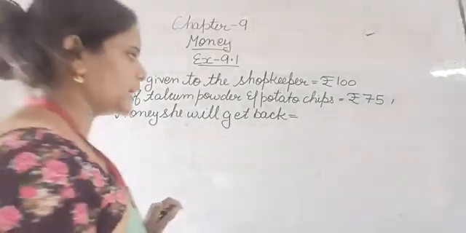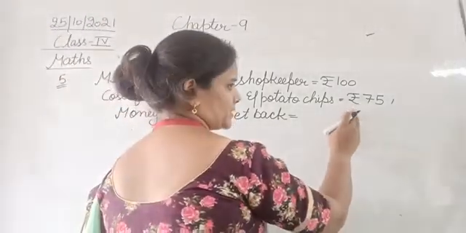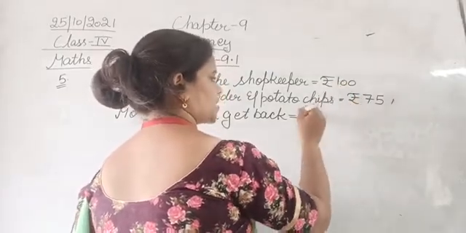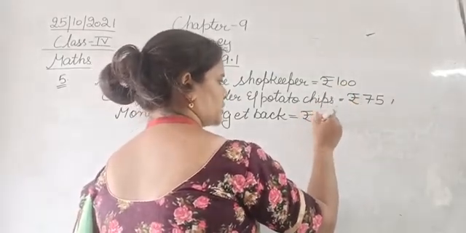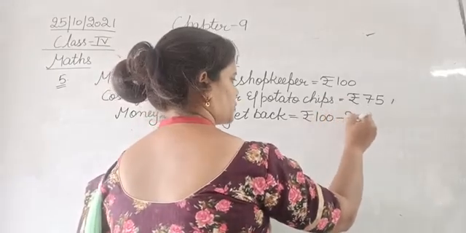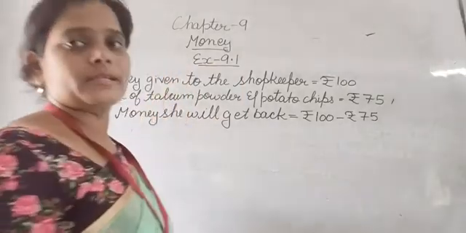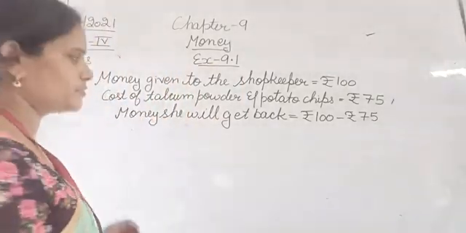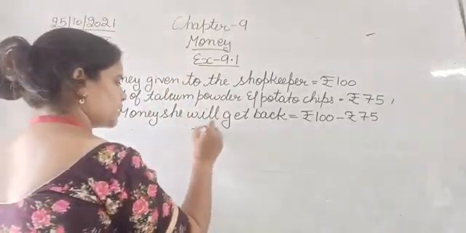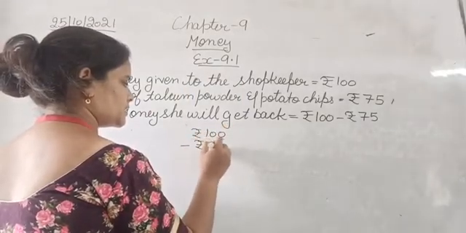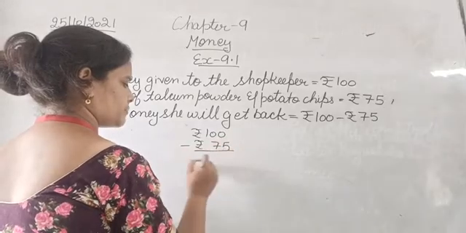Calculating that, we have to subtract this rupees 75, that is the cost of the items that she had bought, from the total amount that she has given. So we have to subtract rupees 75 from rupees 100. Rupees 100 minus rupees 75.